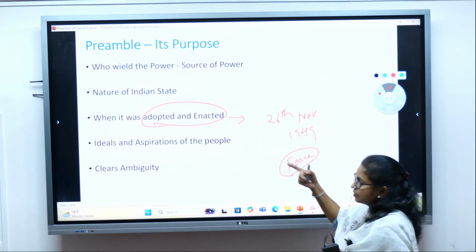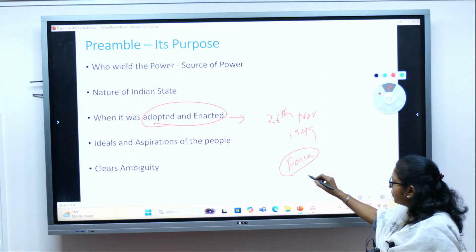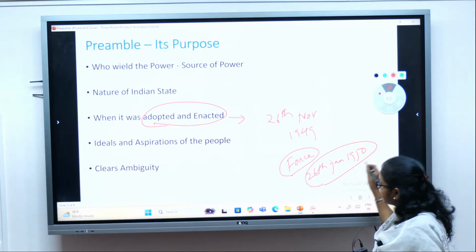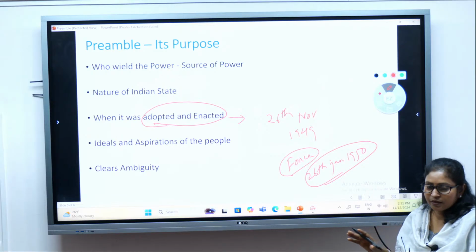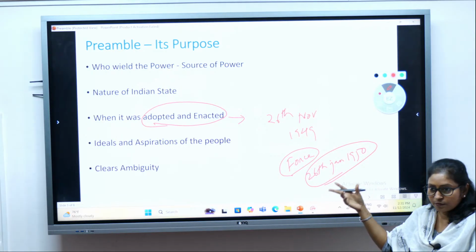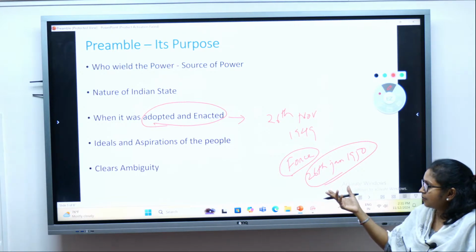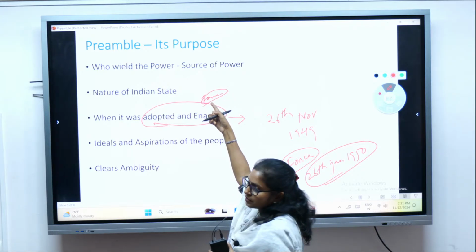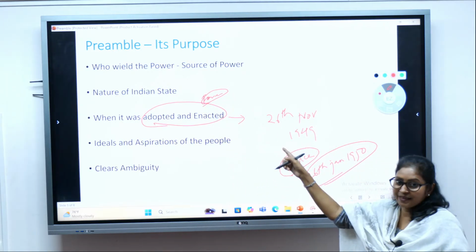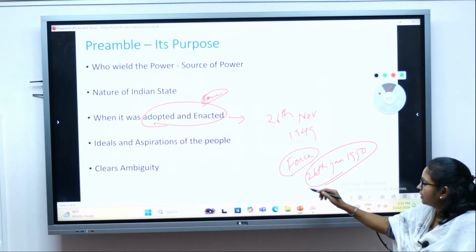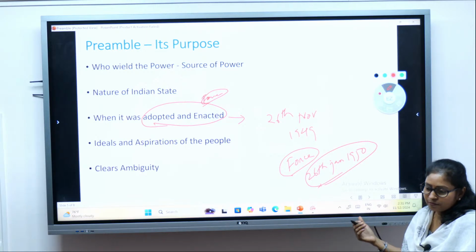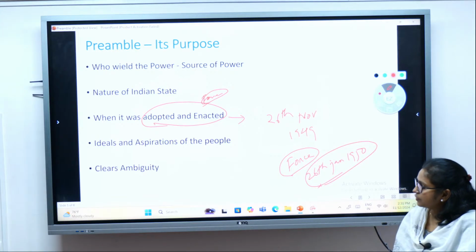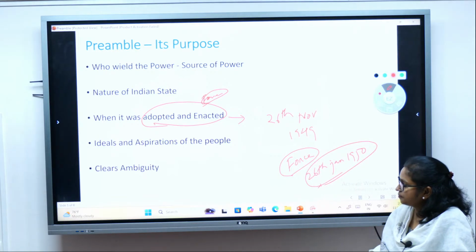Don't get confused about when the preamble came into force. It is not mentioned in the constitution. Remember that 26th January 1950, the preamble came into force, right? Which is not mentioned in the preamble. So if a prelims question asks when it was enacted and when it came into force, remember, only adopted and enacted, 26th November 1949, is mentioned. The coming into force is not mentioned, because the constitution came into force later, on 26th January 1950. So be careful.